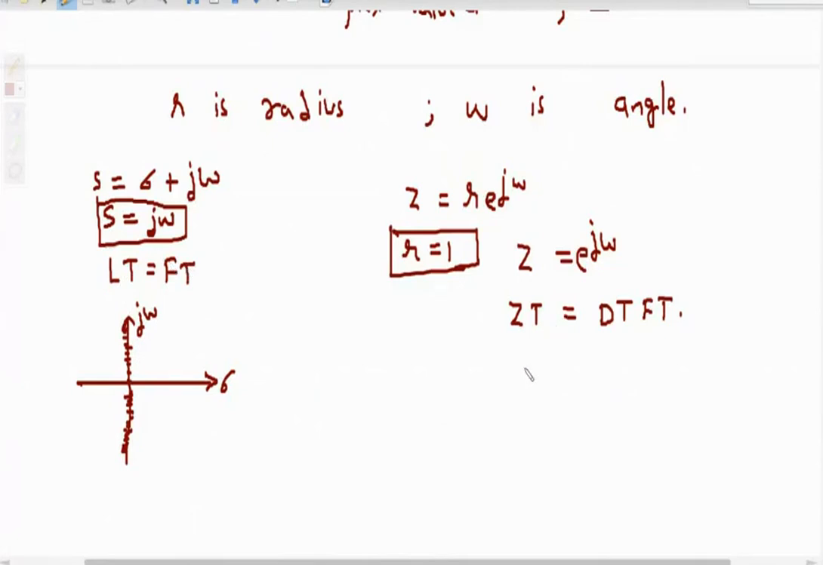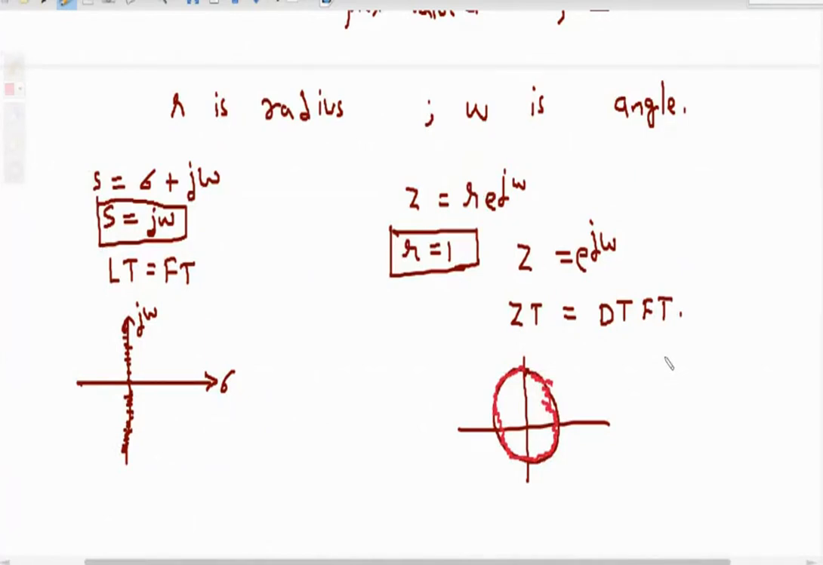Similarly here, we can have one circle. Whenever the radius of this circle is 1 and we are calculating the z transform, it becomes the Fourier transform. So whenever we calculate the z transform on the unit circle, that is nothing but the discrete time Fourier transform. Okay, so this much introduction I have given.